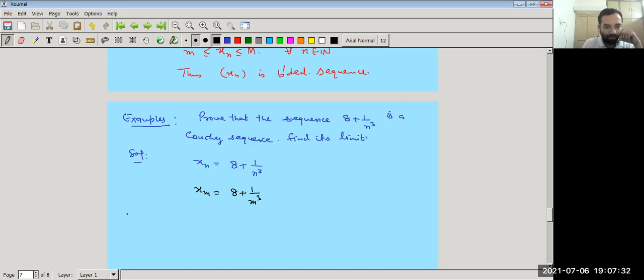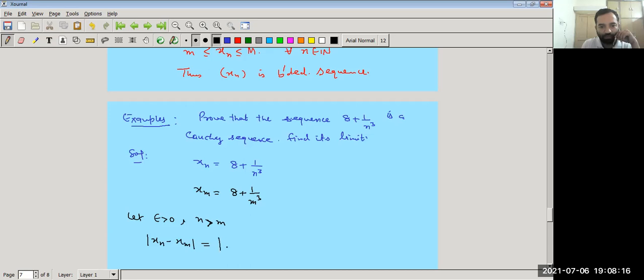Given epsilon greater than 0, let us take n greater than m, and we have to estimate xn minus xm.